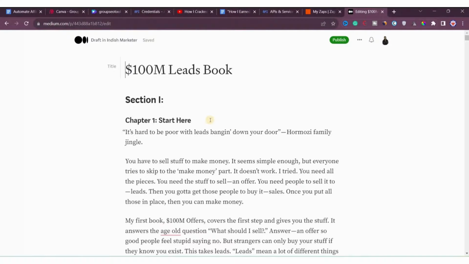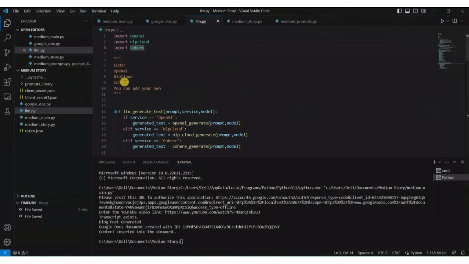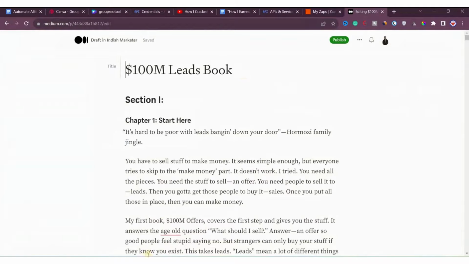So the next thing is, as you can see, our Zap is created, so we don't have to come to here again. It will automatically get done. You just need to paste the link in here after running this program, and then the content will get automatically published to Medium. And then you can format it, you can add images, or whatever you want to put here, let's say images, headings, subheadings, as per your requirements.